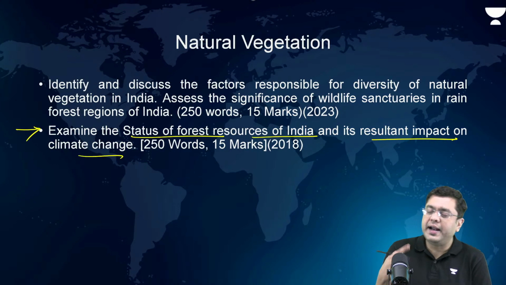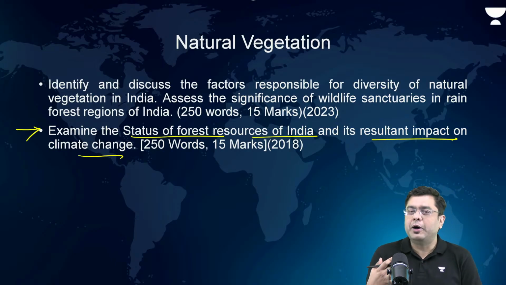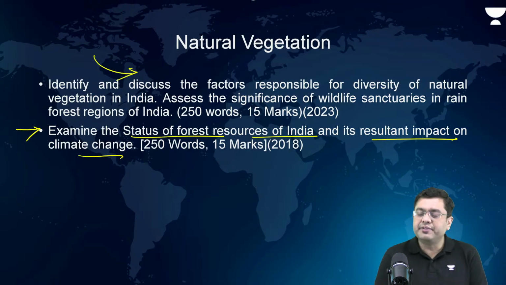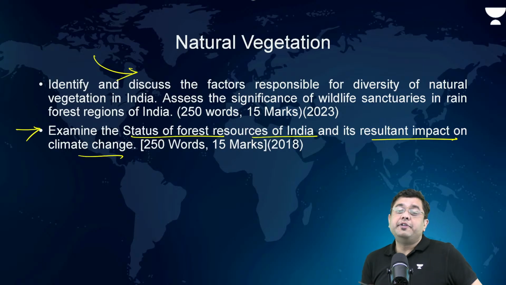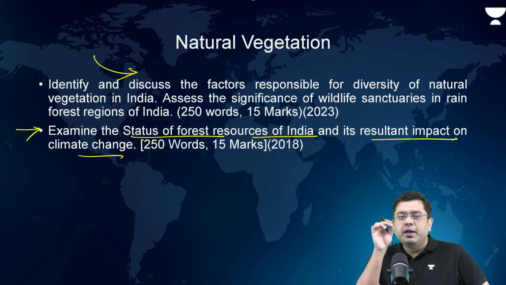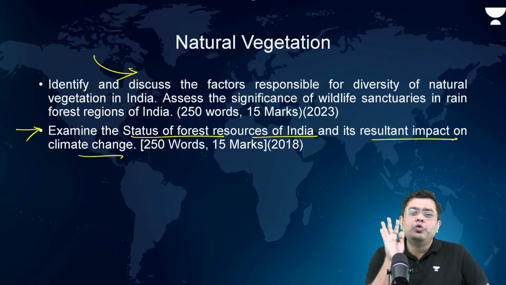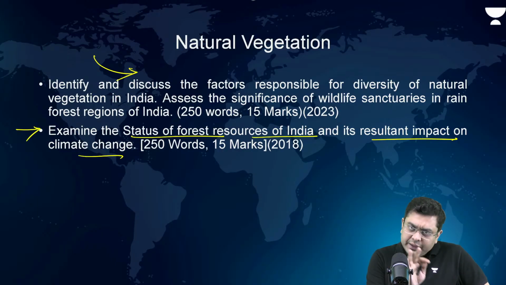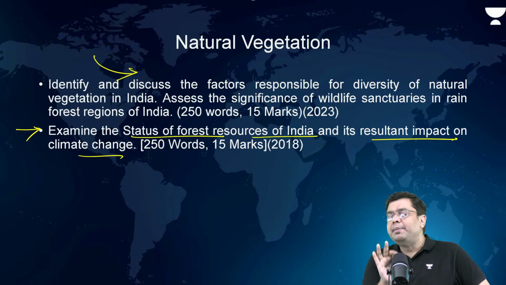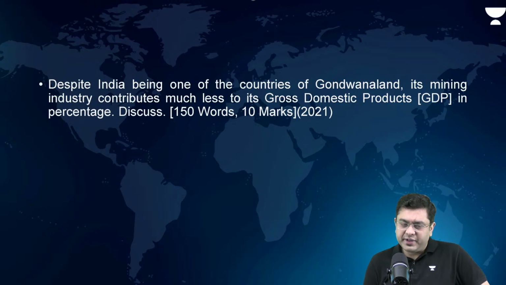Okay, so the water cycle and how the changing land use pattern brings about drought conditions. Identify and discuss the factors responsible for diversity of natural vegetation. Why do we have a variety of natural vegetation? Because of different physiography, we have changing rainfall patterns. And here you have to mention, with each of the forest types, the amount of rainfall which is required, from evergreen, semi-evergreen, like that, you have to continue. Okay. This year, please go prepared for the portion of the State of Forest Report, which has been released recently.